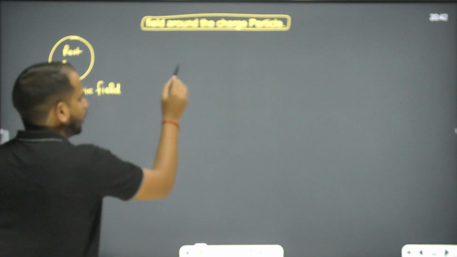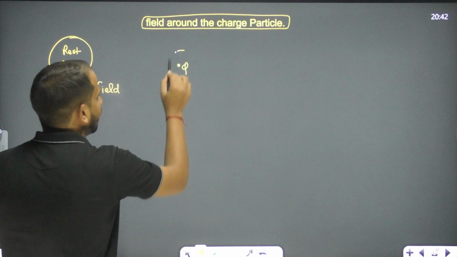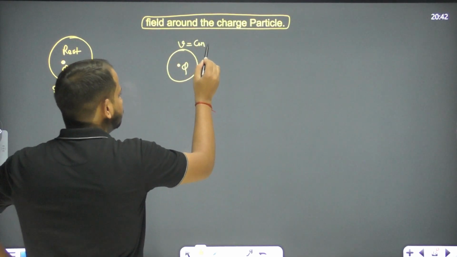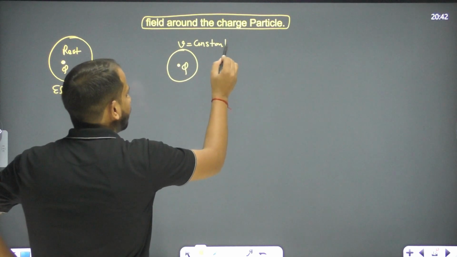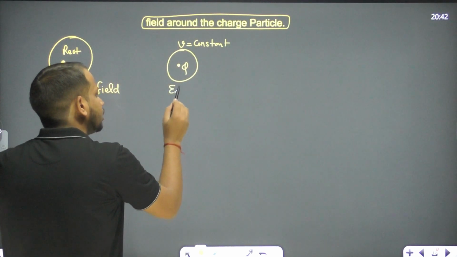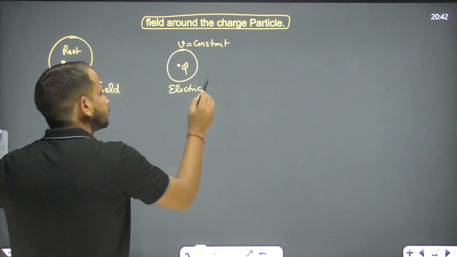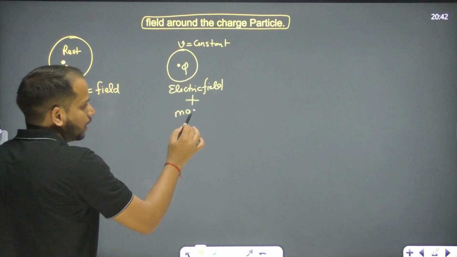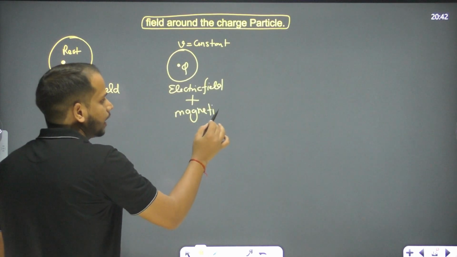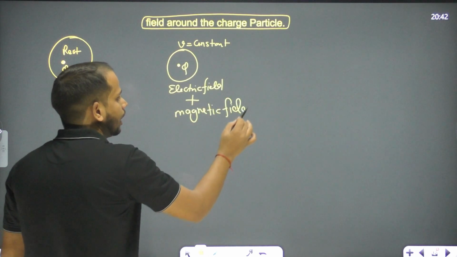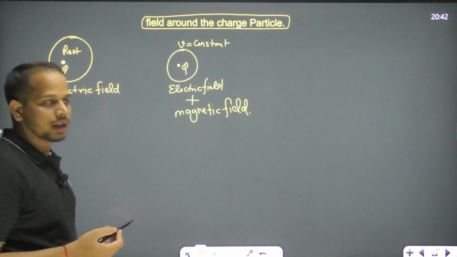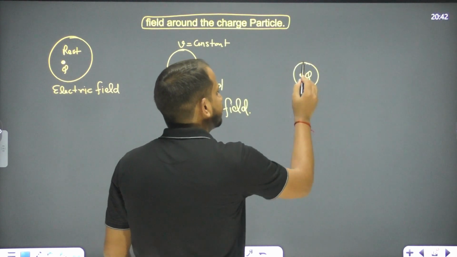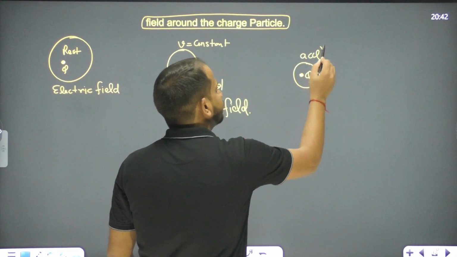Okay. If this is the charged particle we have and the charged particle is moving with constant velocity, so there is an electric field, right? There is an electric field as well as there is a magnetic field. Electric field as well as a magnetic field. And another situation is also when the charge is moving with oscillation.